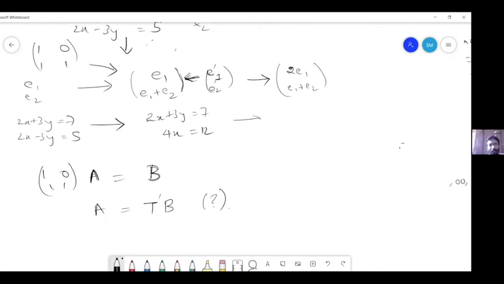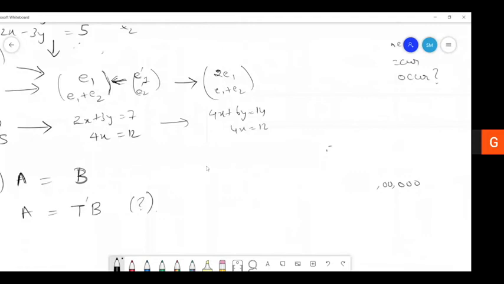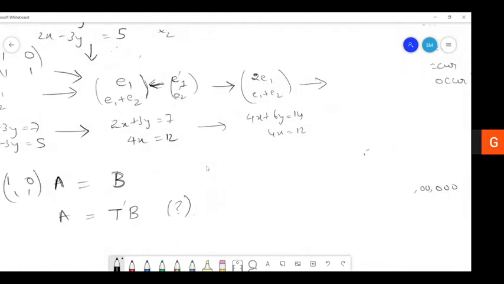Okay, right. And so this would become 4x plus 6y is equal to 14 and 4x equal to 12, right? Next step, I'm subtracting the second from the first. So it's 2E1 minus E1 plus E2. So that will give us E1. You're basically replacing equation 1 by equation 1 minus equation 2. That's what I'm trying to get to, yeah. And equation 2 is as it is, right? Yeah. Right. So in that case, I would just write it. Okay, fine. I'll write both.